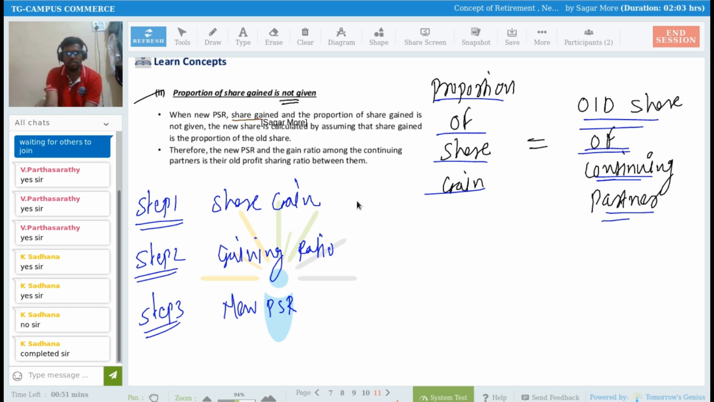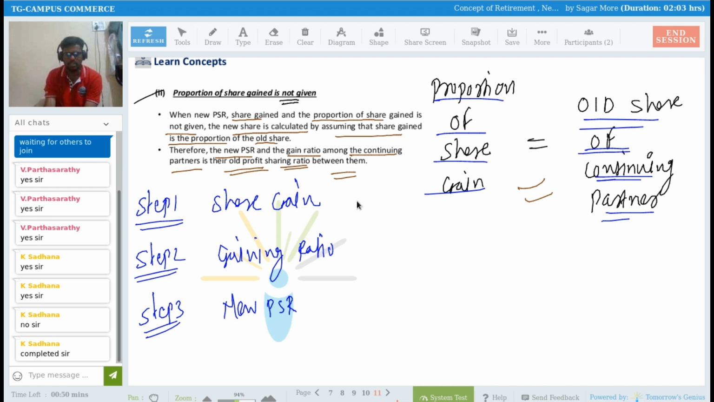When the new PSR, share gain and proportion of share gain are not given, the new share is calculated by assuming that the share gain is in proportion to the old share. Right? This is my assumption. Therefore, the new PSR and gain ratio among the continuing partners is the older profit sharing ratio between them. So there is no need to calculate, right?